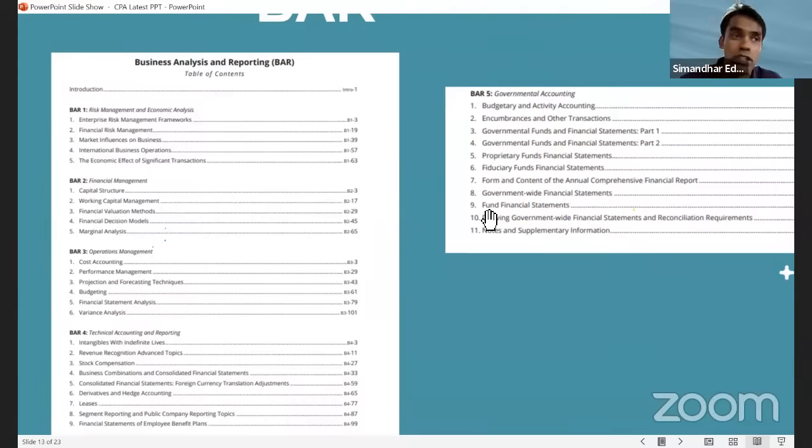And some institutes have falsely claimed that this subject has the highest pass percentage. To be honest, the subject has never even been conducted. They haven't even conducted the exam, and those institutes are telling that BAR has the highest pass percentage. I don't know for what reason they said that, because the 2024 syllabus examination itself will be conducted from January onwards. We still have 2 months left. So I think this is one of the subjects to watch out for if you still want to go into it.